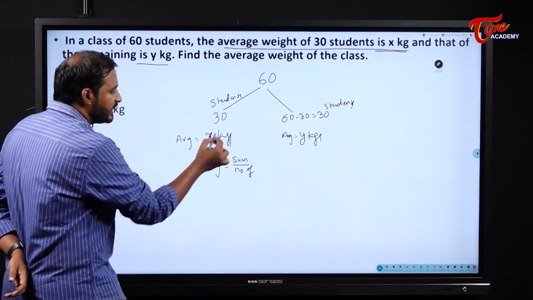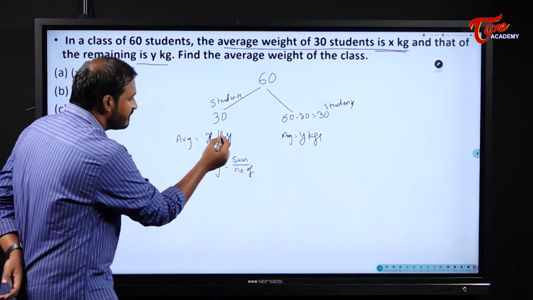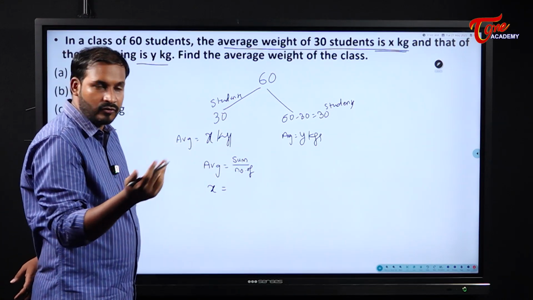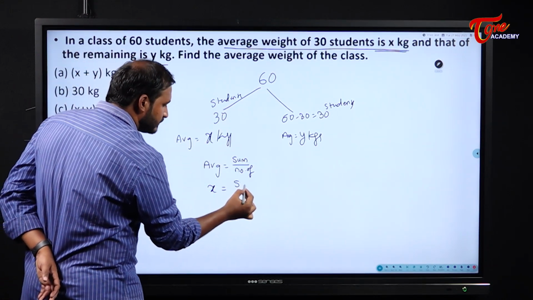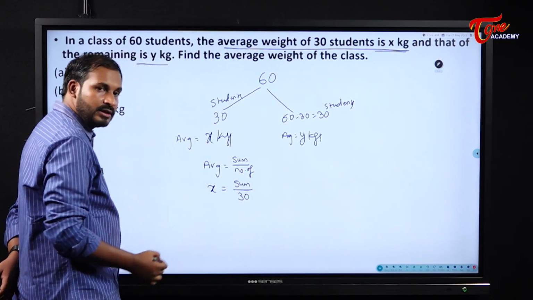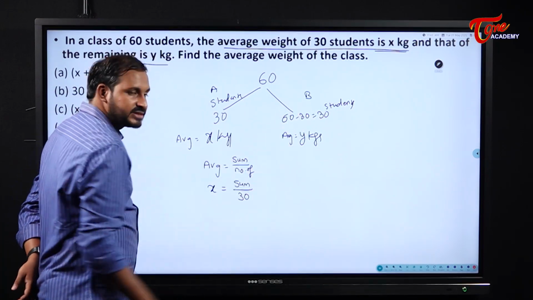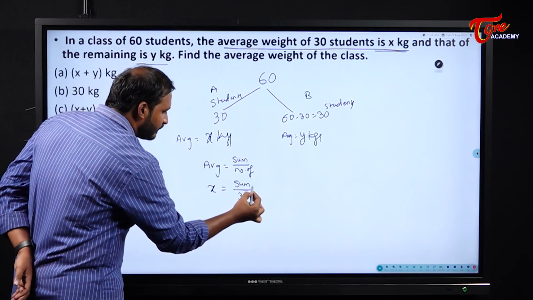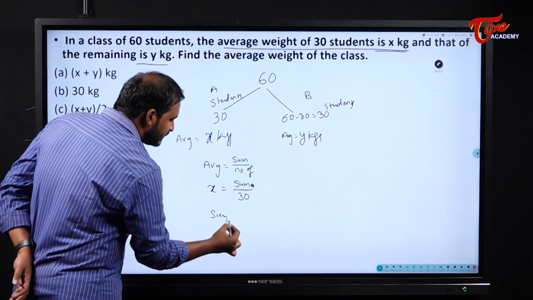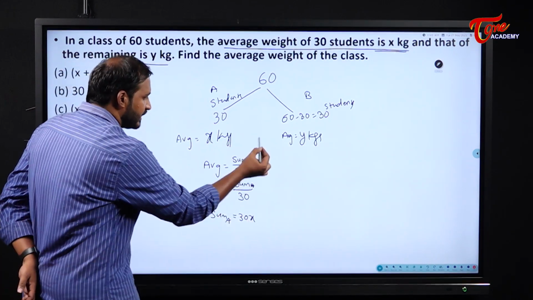Okay, in this case, what did they give for us? They have given us directly the average, X. And the sum of observations we don't know, so let us assume it as sum only, by number of observations, which are 30. Let us assume this is group A and group B for our convenience. So what is the sum of group A? From this we can understand 30x. Am I correct? 30x.